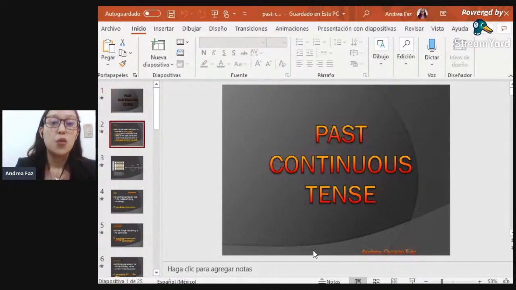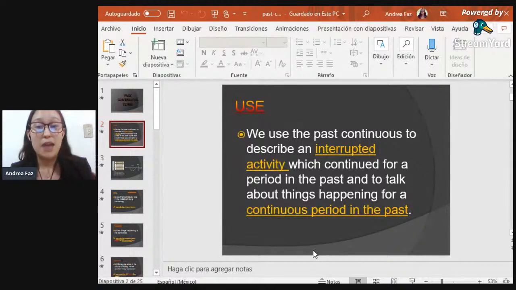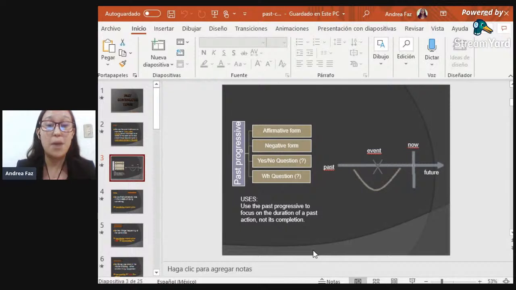So we're going to start by talking about the uses of past continuous. It is used to describe an interrupted activity which continued for a period in the past, and it is also used to talk about things that happen for a continuous period in the past. So it means that every time we talk about past progressive, we're going to focus our attention on the duration of an event during the past. But this event or action is not going to be a complete action. It means that it will be an action that is ongoing during the past.